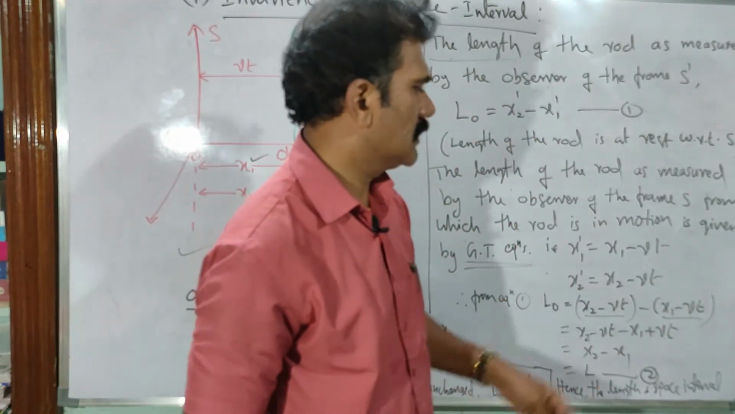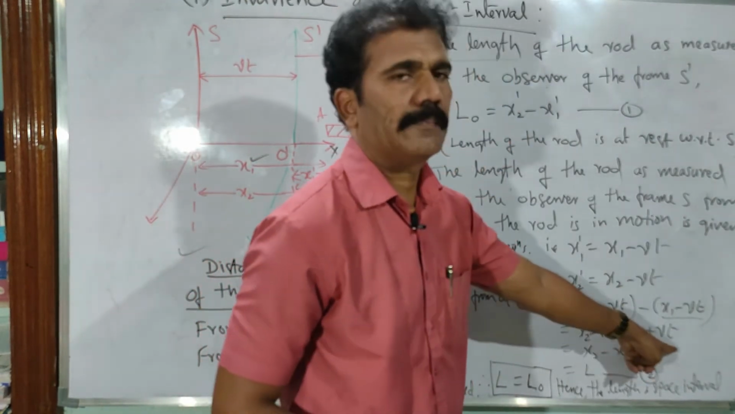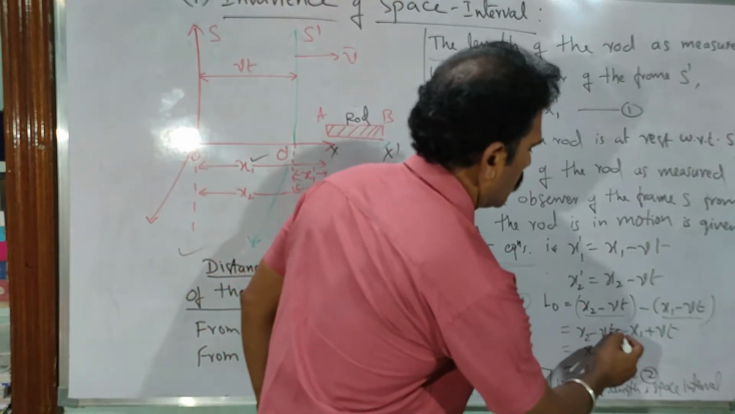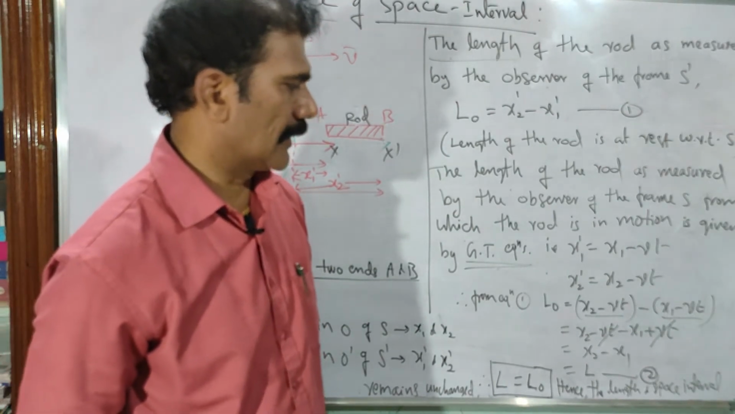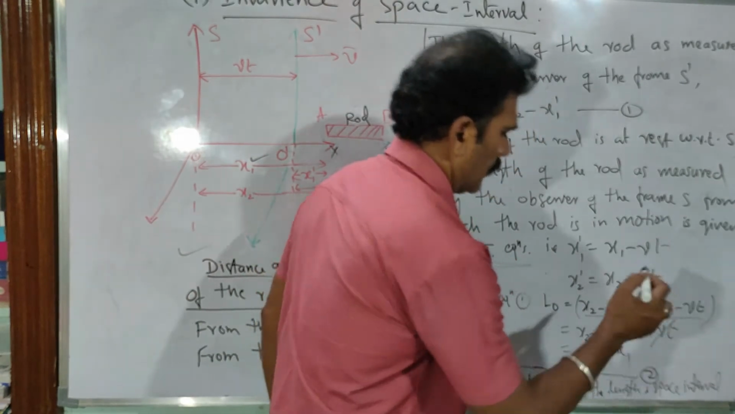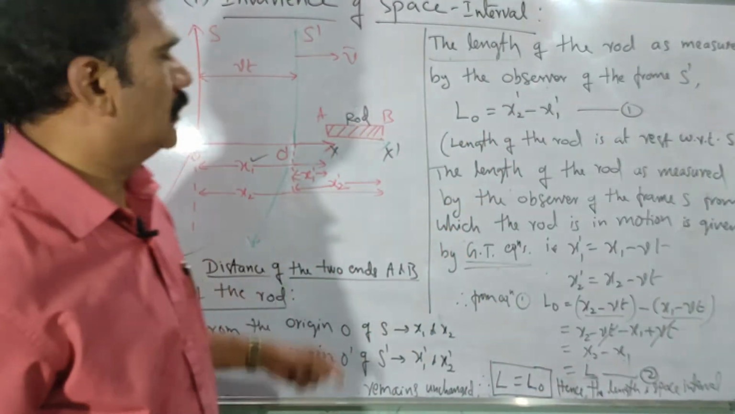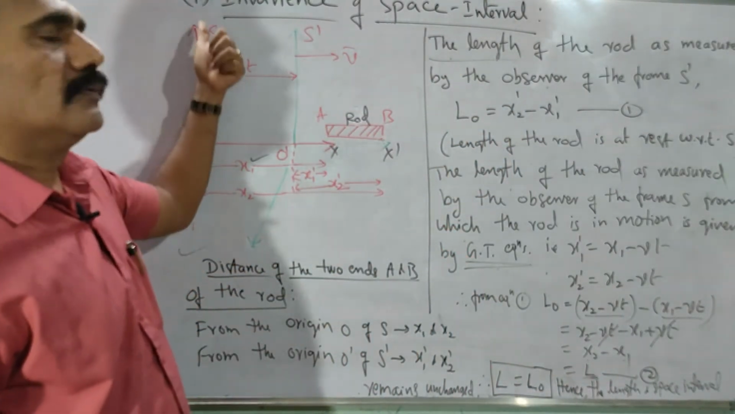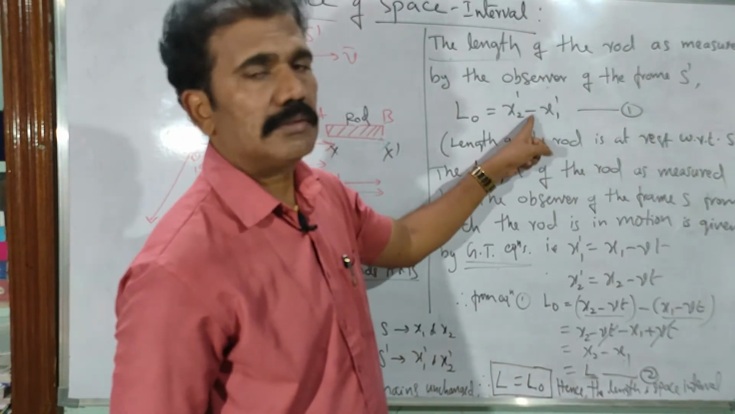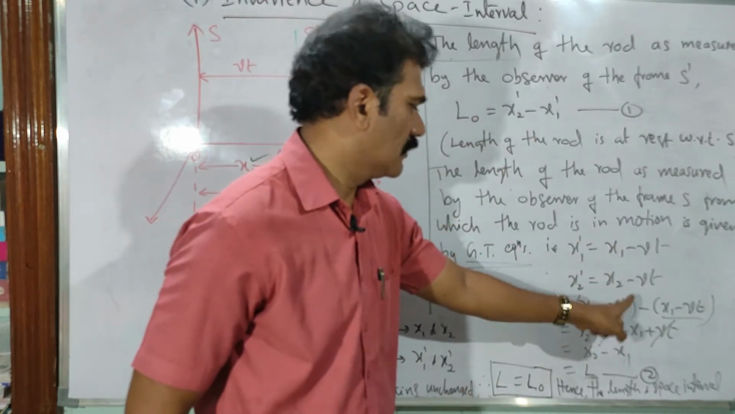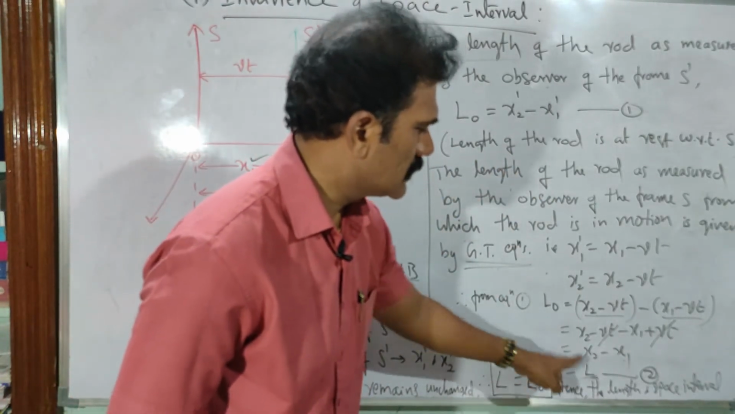The next step is to simplify it. x2 minus vt minus x1, so minus into minus gives plus vt. Once you get this simplified equation, plus vt and minus vt cancel each other, leaving only x2 minus x1. This difference x2 minus x1 is the length of the rod as measured by the observer in the fixed frame of reference S. So we started with the L naught equation, substituted the Galilean transformation equations, and finally got the length of the same rod with respect to S. That is L. So L naught is equal to L, right?